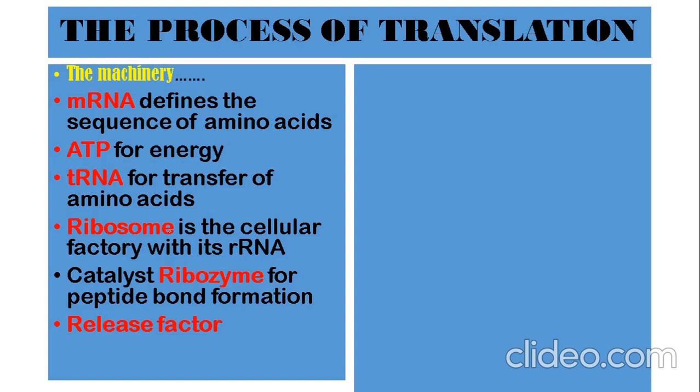The larger subunit of the ribosome and the newly formed polypeptide remain attached. The smaller subunit of the ribosome helps in attachment of the mRNA and then starts the translation process, which we will be seeing in the coming slides. Then the enzyme will help in peptide bond formation, that is, linking the amino acids to form the polypeptide.